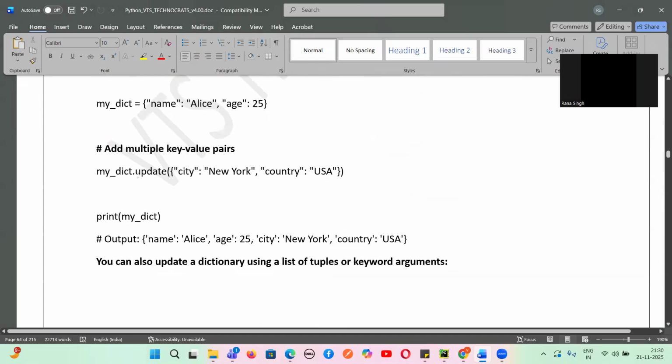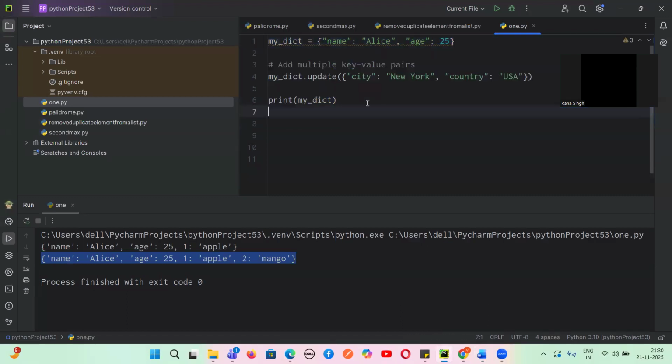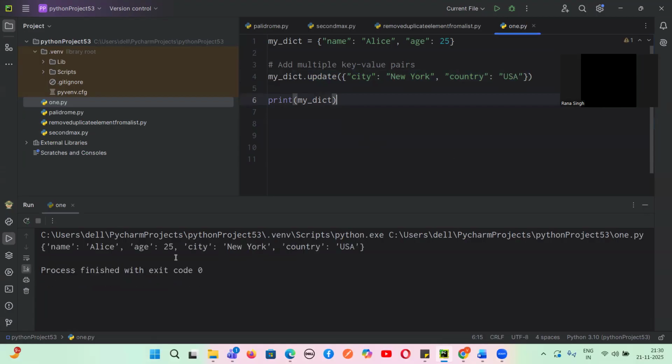Let's suppose, guys, this is a dictionary, and I can add a single value, but now I want to add multiple key-value pairs. So what I have done is used this update method, and this is the key, this is the value, this is the key, this is the value. And now all these values will be added. Yes or no, guys? City, New York, country, USA. Do you guys agree with me?